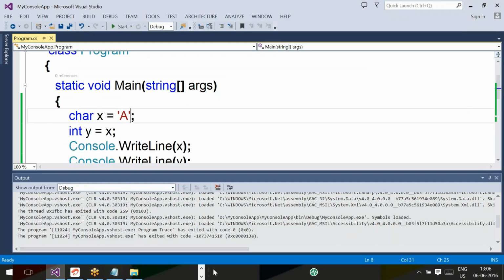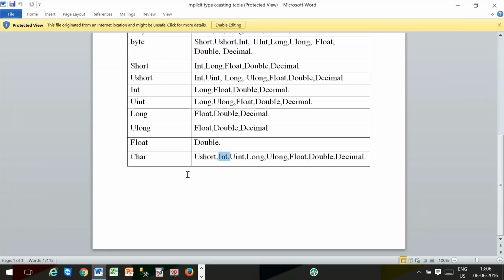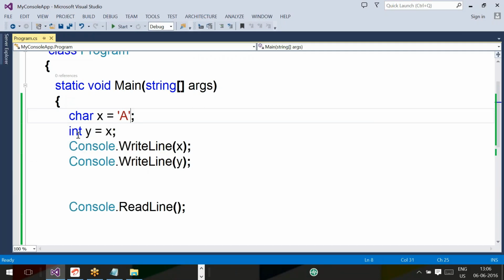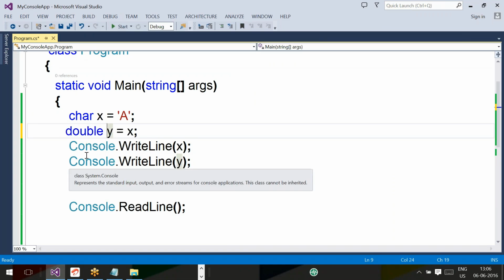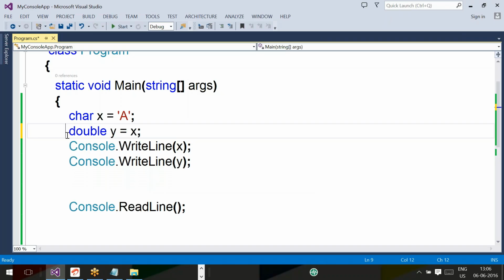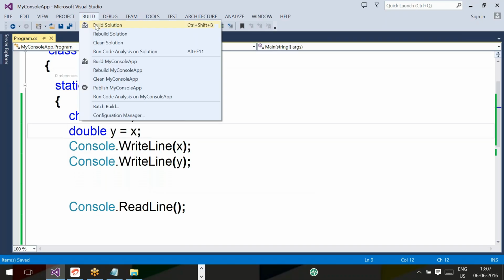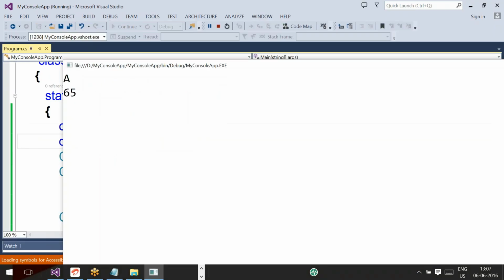Now similarly, we have one more discussion here. What about char to double? Char to numerical type converts into ASCII values, but if I assign char to double, then what will happen? You observe.